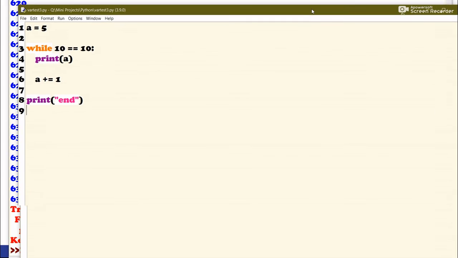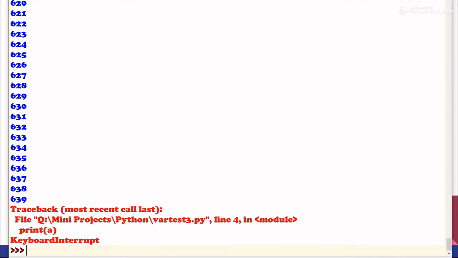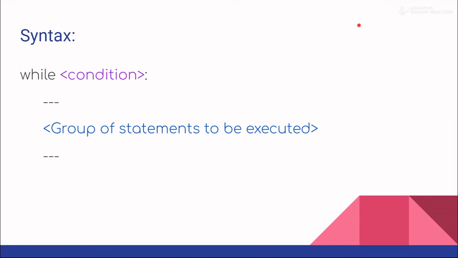So I hope while loop was clear, and it will become more clear if you do some practice questions and some practice things on it. I will leave some links in the description for more learning resources.